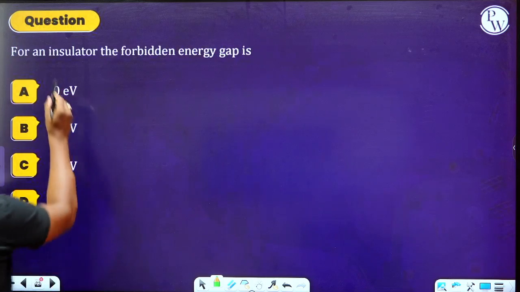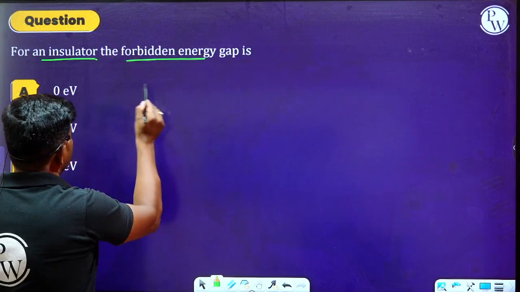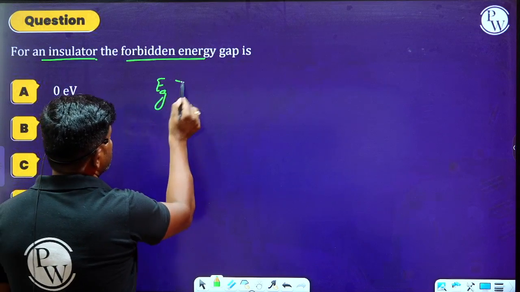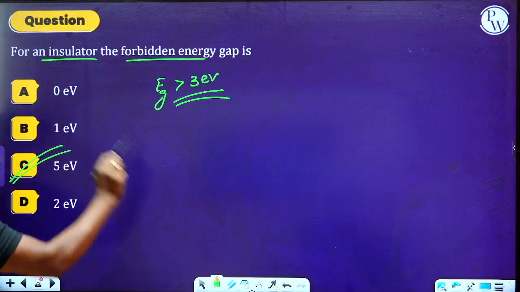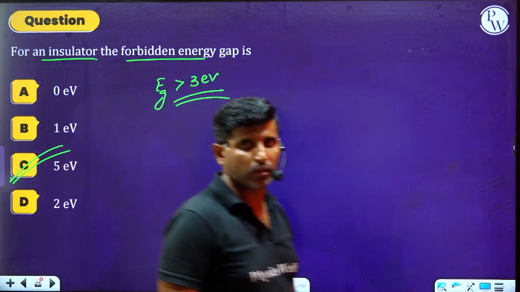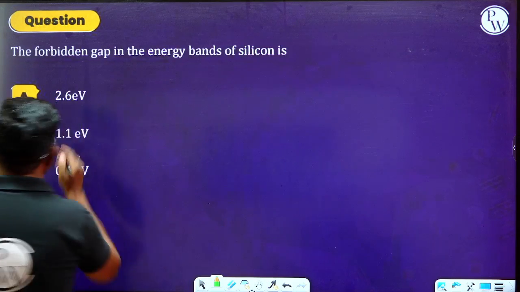Okay. So observe this. For an insulator, the forbidden energy gap should be greater than 3 electron volts. Hence we can select 5 electron volts. Is it clear? So that is the option here. So move on to the next one.